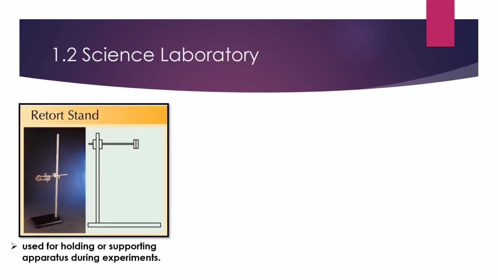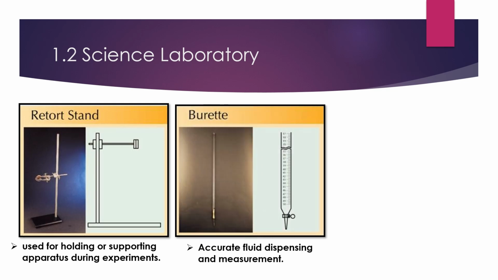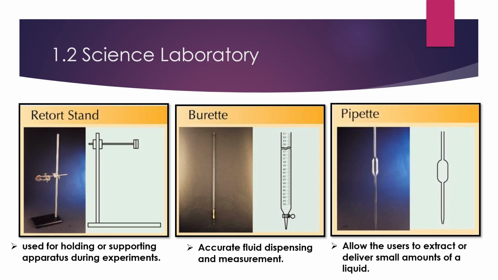Next we have the retort stand. The function of the retort stand is to hold and support apparatus during experiments. We have the burette. The burette is for accurate fluid dispensing and measurement. And we have the pipette. The function of the pipette is to extract or deliver a small amount of liquid accurately.